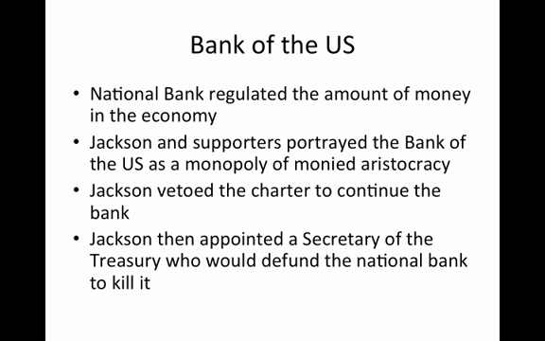The Bank of the United States. The National Bank regulated the amount of money in the economy. Jackson and his supporters portrayed the Bank of the United States as a monopoly of moneyed aristocracy. Jackson vetoed the charter to continue the bank. Now, this could have stopped the issue right there, but Jackson went even further. He then appointed a Secretary of the Treasury who would actually use the army to go out and defund the national bank, essentially killing it.